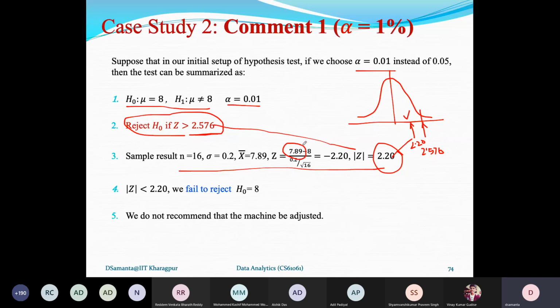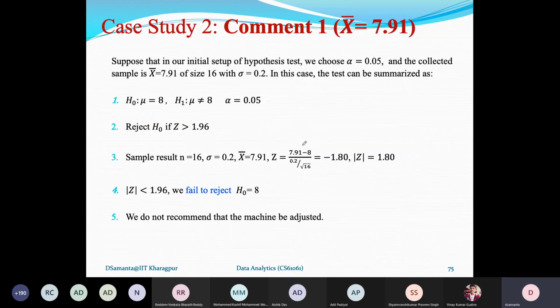That may not be the same 7.89. That may be different. Let us consider another case, 7.91, and let us consider alpha again the same, 0.05. So these are the two hypotheses.